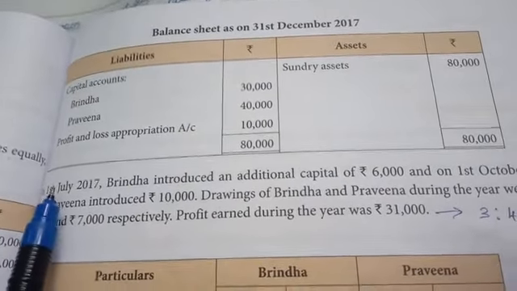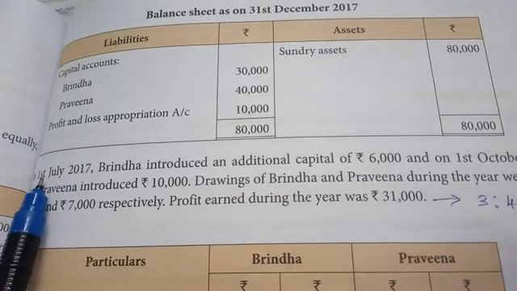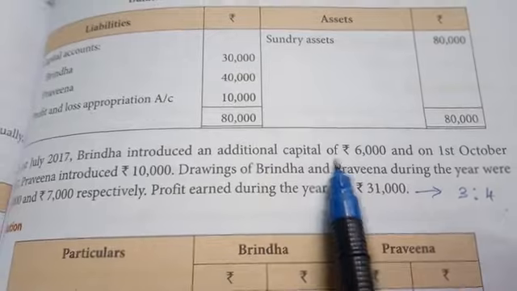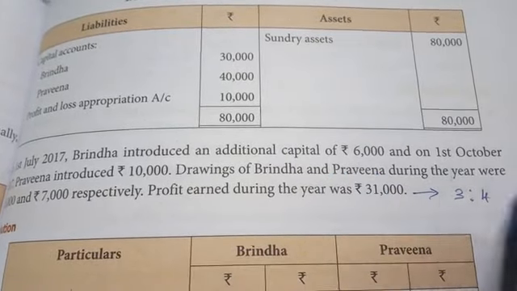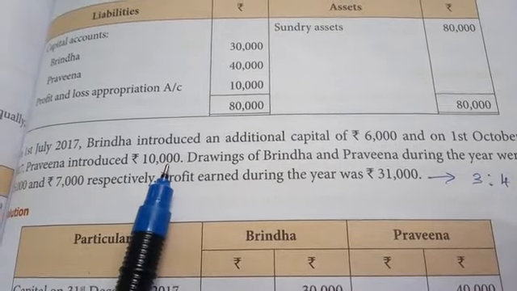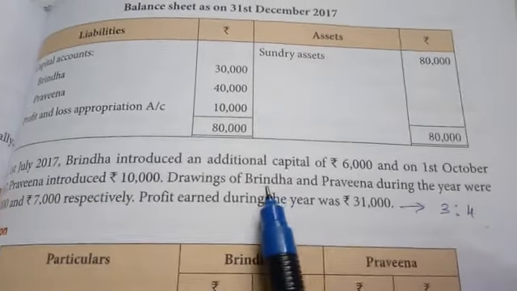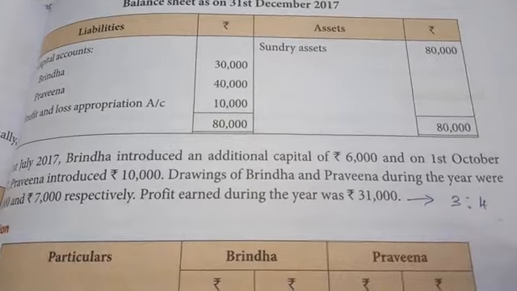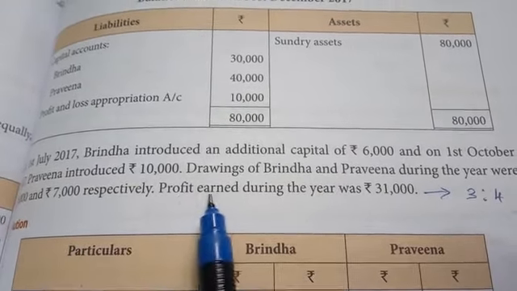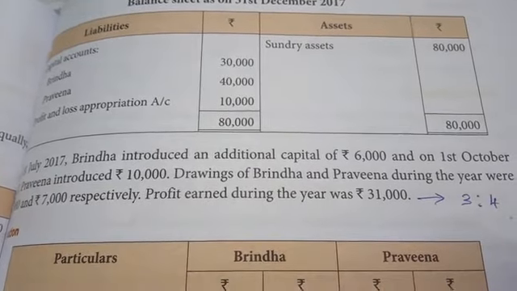See the date: on 1st July 2017, Brinda introduced an additional capital of rupees 6,000, and on 1st October 2017, Praveena introduced 10,000. Drawings of Brinda and Praveena during the year were 5,000 and 7,000 respectively. Profit earned during the year was 31,000.